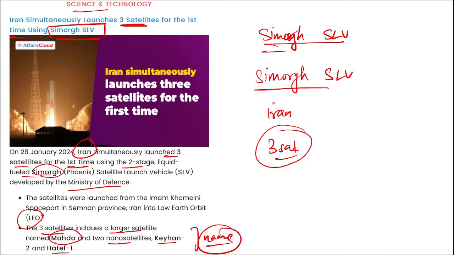A question can be asked that Kehan 2, Hatef 1 or Mahada, these are satellite names that were launched by which country? So they were launched by Iran. Using which rocket? Using Simorgh satellite launch vehicle.